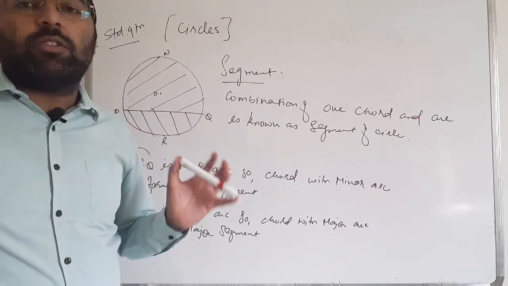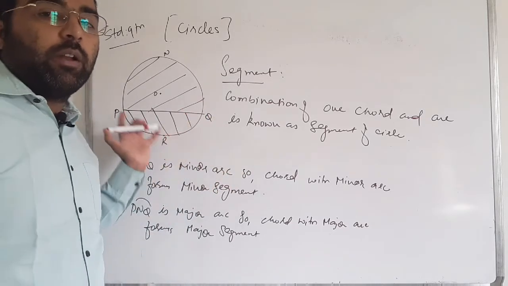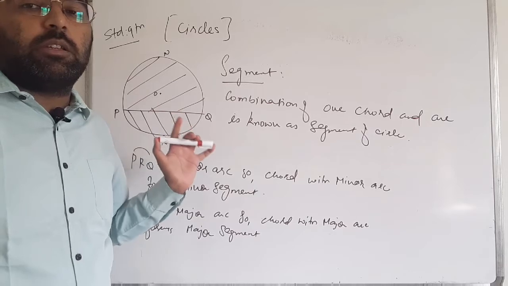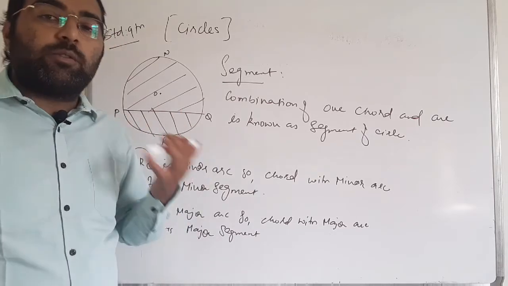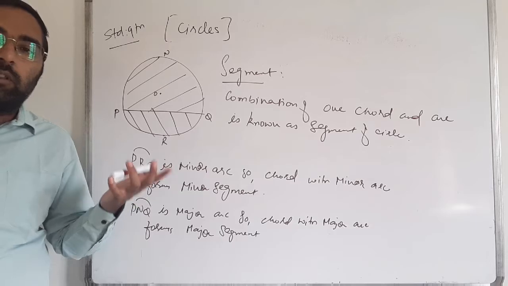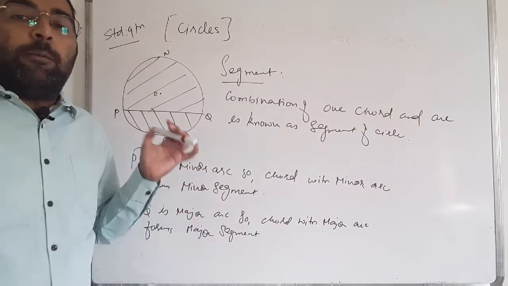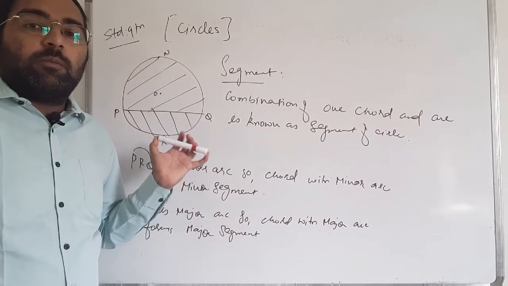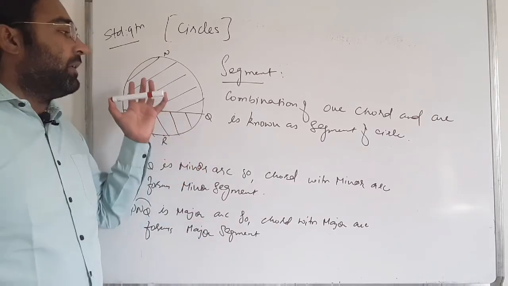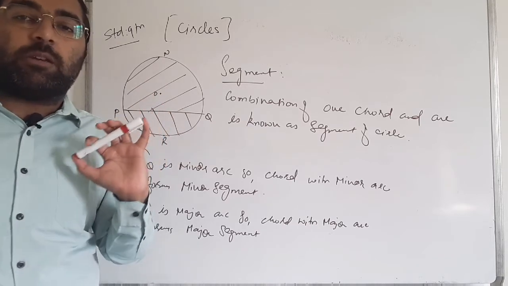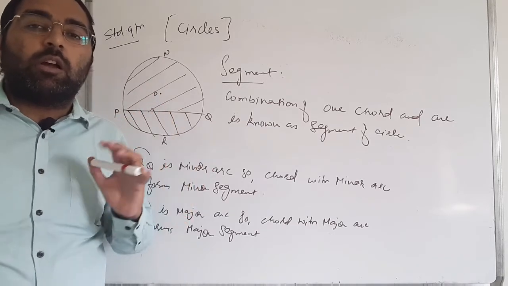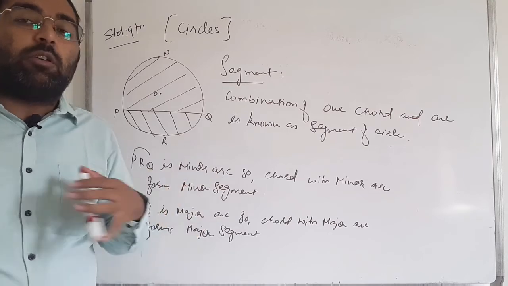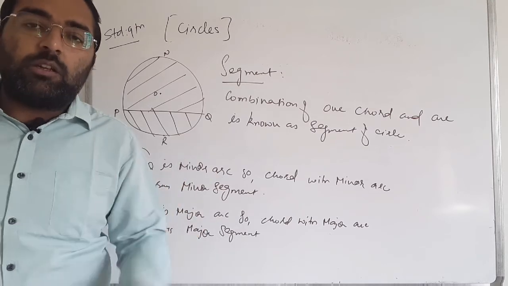A segment is the combination of one chord and one arc, known as the segment of the circle. Segments are also divided into two parts, minor and major. Minor arc forms the minor segment and major arc forms the major segment. This is just a conceptual thing about major and minor. We don't have to use that in the chapter.